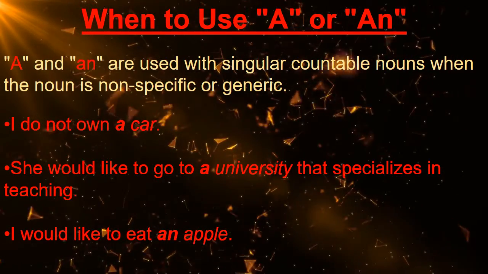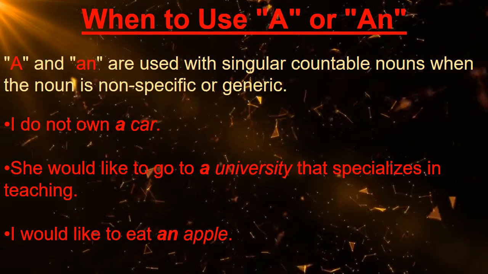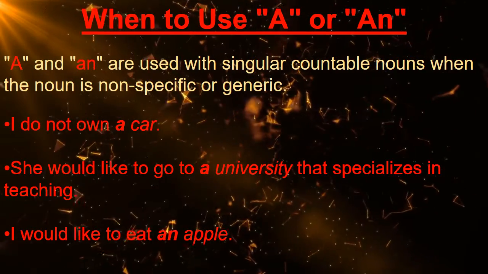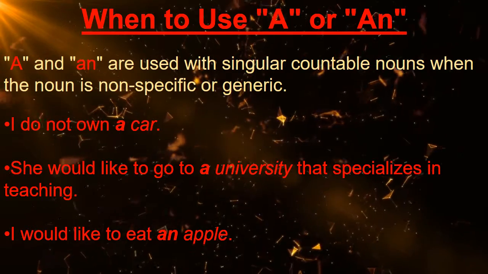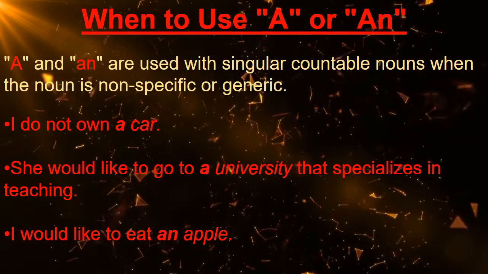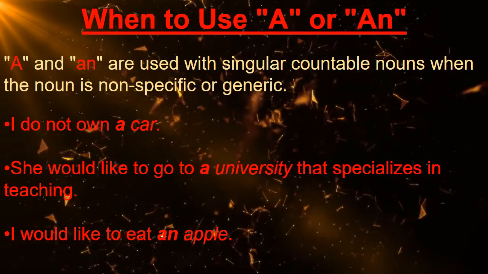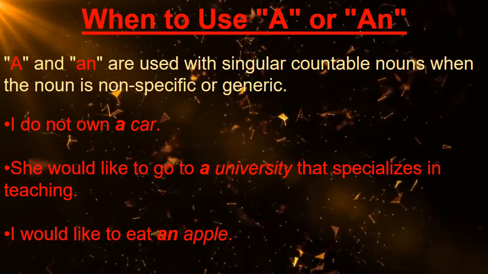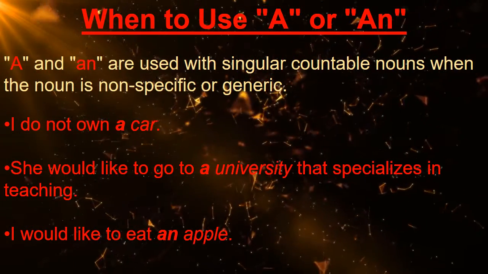Now here in the second one, if I say, she would like to go to a university that specializes in teaching, university is a singular countable noun here. Although it begins with a vowel, the first sound of the word is y. Thus we can say a instead of an is used here. In this sentence, it is also generic, means it could be any university with this specialization, not a specific one.